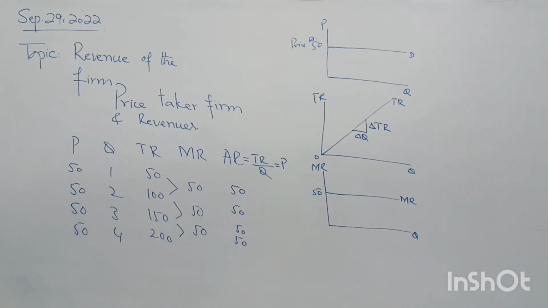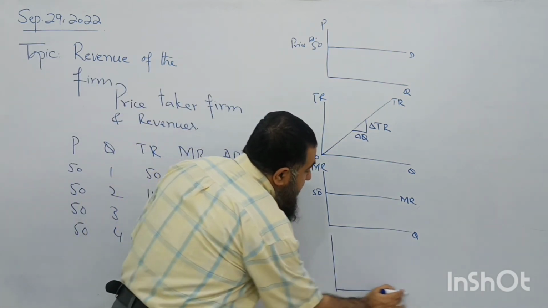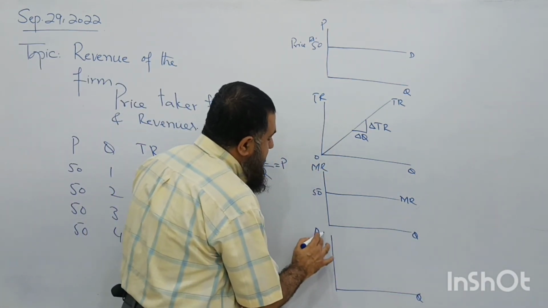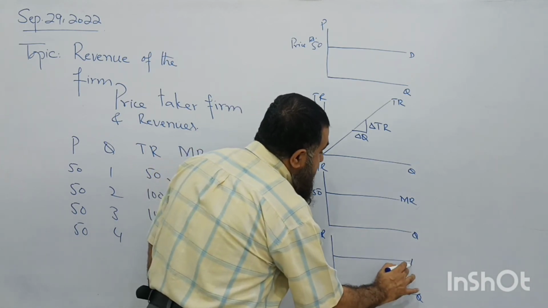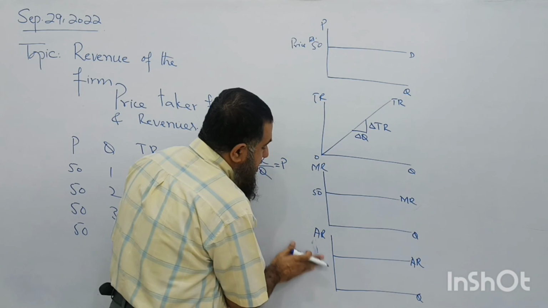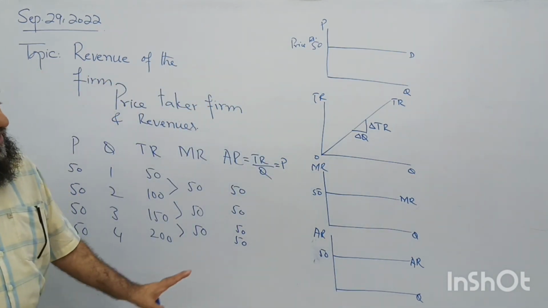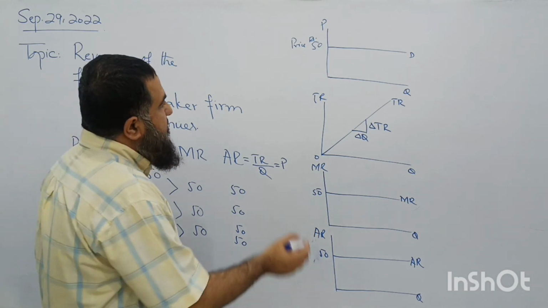Additional revenue is again 50. So if I draw the average revenue diagram, what will be its shape? That is also like this, at 50.